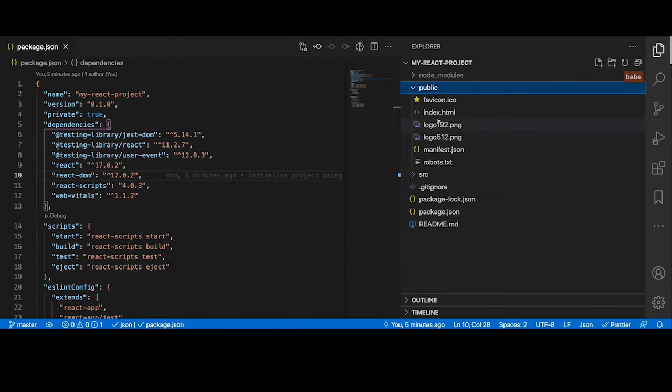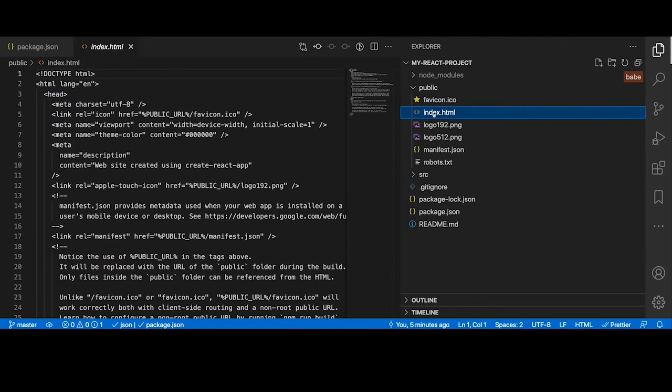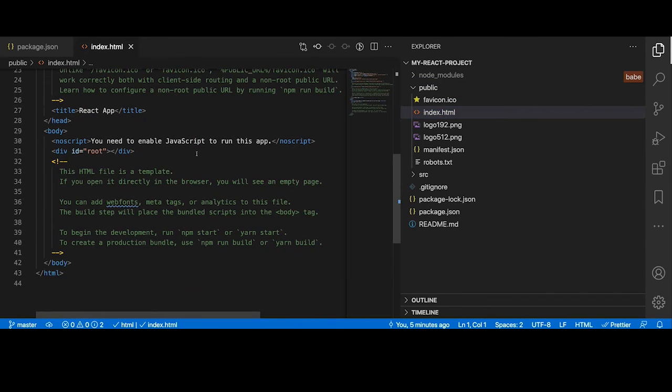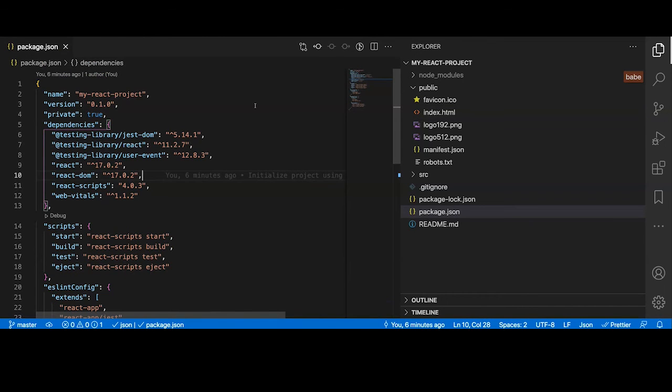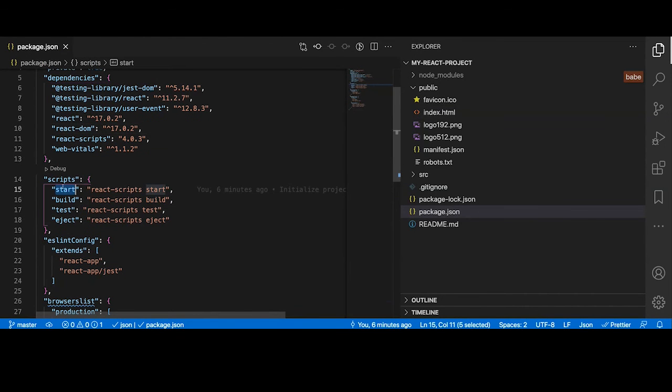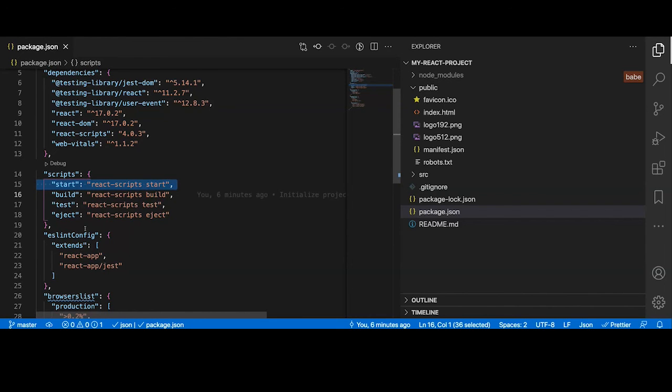So you see, they have added this index.html in the public folder. Let me open this. Okay, it is some template that is available, and they also have this div tag and the noscript tag, so those who don't support scripting will see the error. Otherwise, they also have this one div tag. So we already got everything. Now let's do one thing. We will run this project and see how to deploy it.